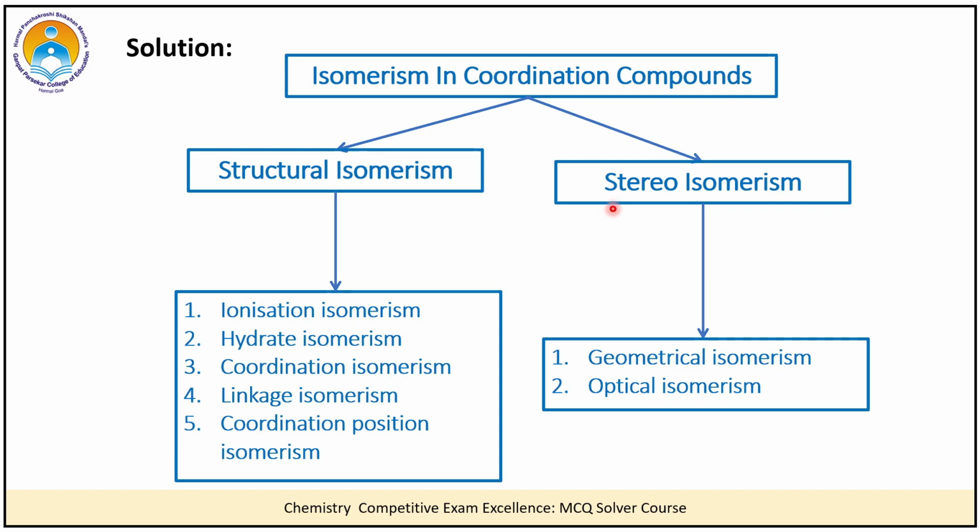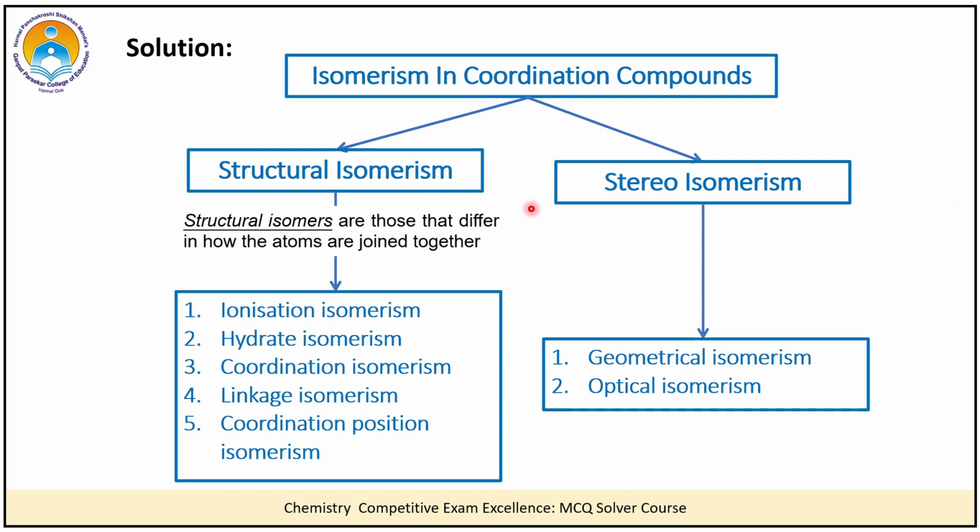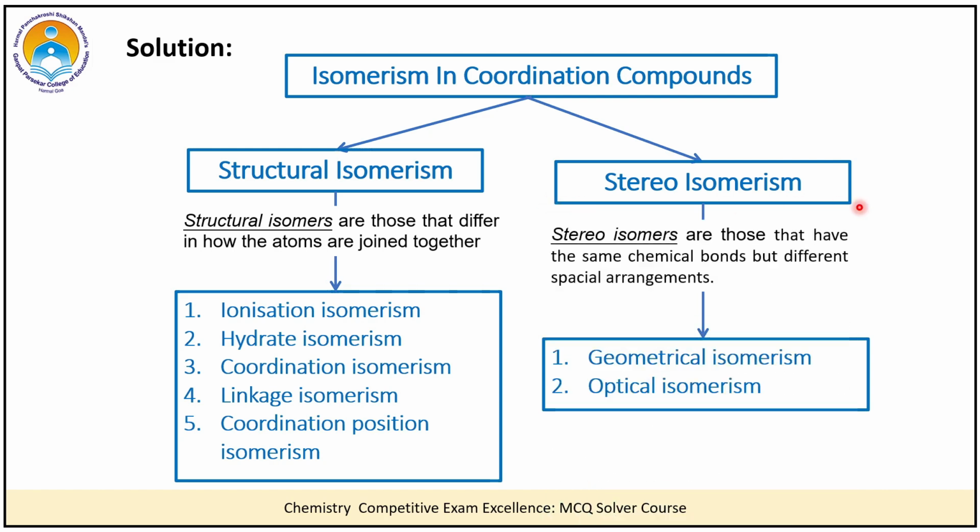Now it is important to understand the difference between structural isomerism and stereoisomerism. In the case of structural isomerism, the 2 coordination compounds have the same molecular formula. However, the way the atoms are joined or bonded together is different. In the case of stereoisomerism, the 2 coordination compounds have the same molecular formula. In this case, the joining also is the same. However, the spatial orientation, the way the molecules or the atoms are oriented in space, is different.